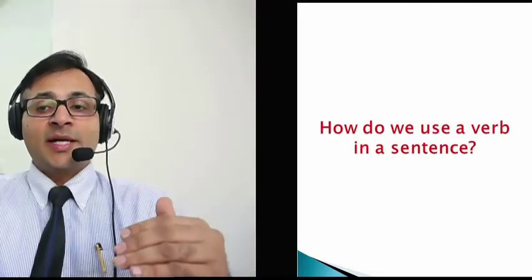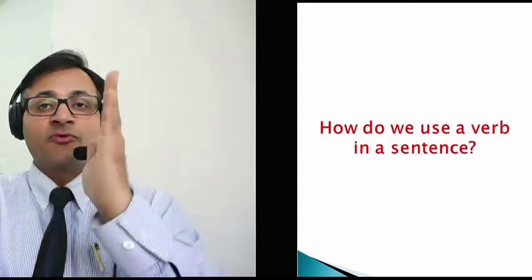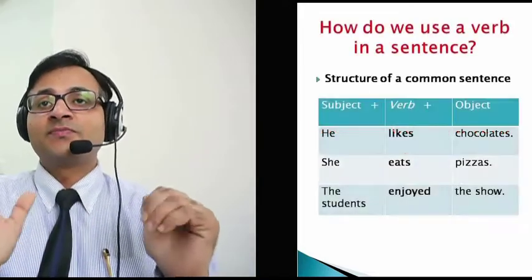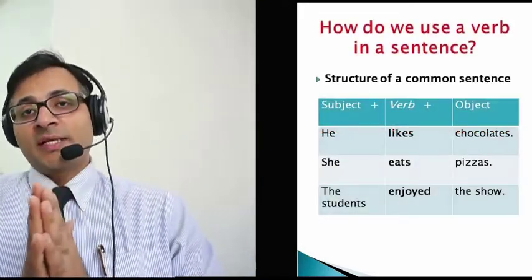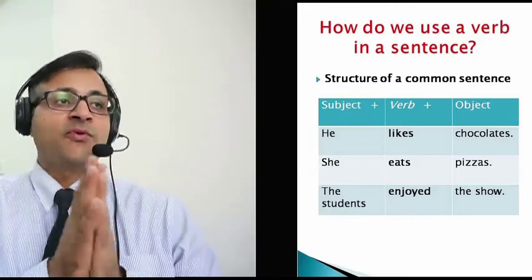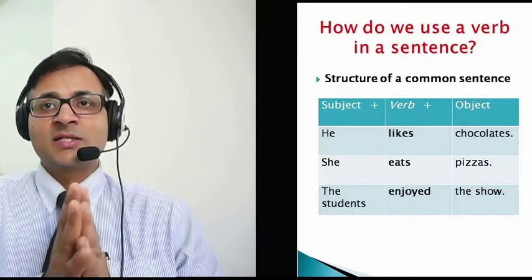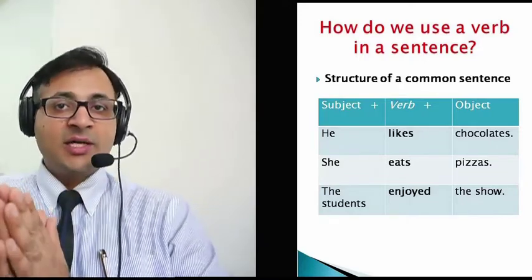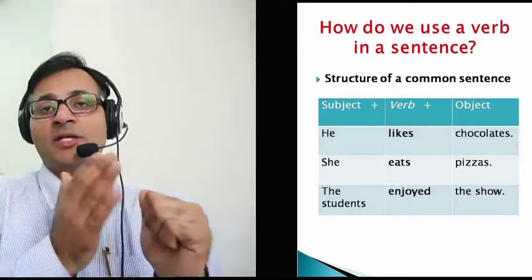So here we'll be looking at a structure: subject, verb, and then the object. This is the common sentence structure in the English language. In French, in Hindi, in Russian, in Mandarin, we have different structures, not like this. So we have a subject in the beginning, we have a verb, then we have an object.